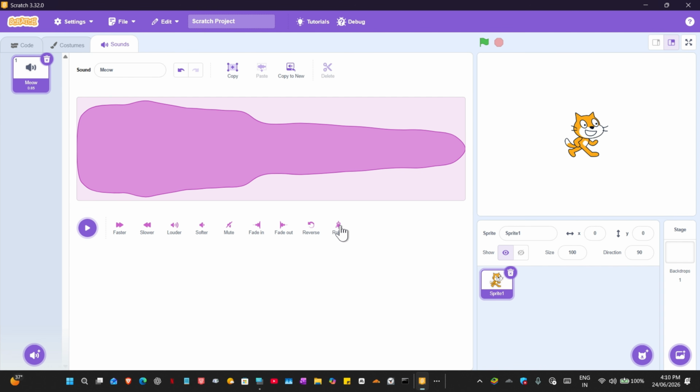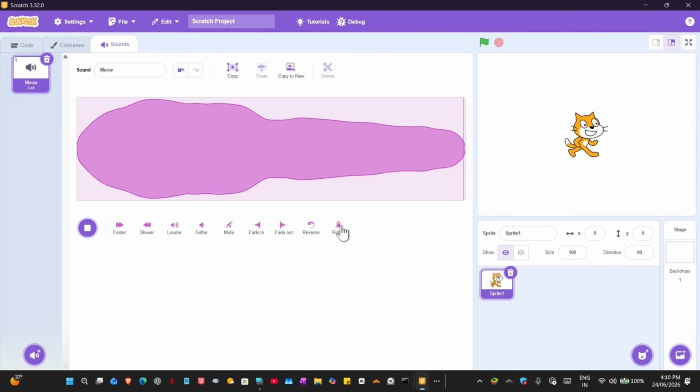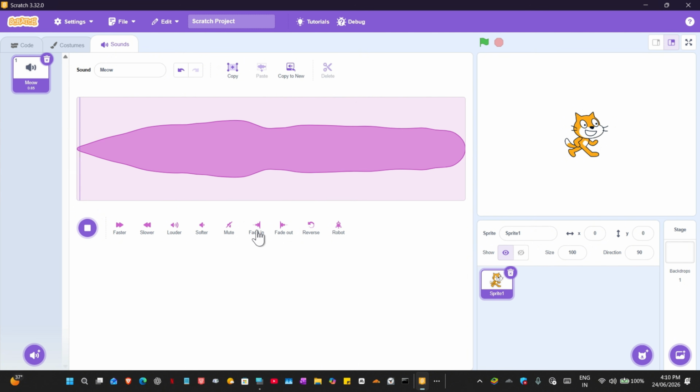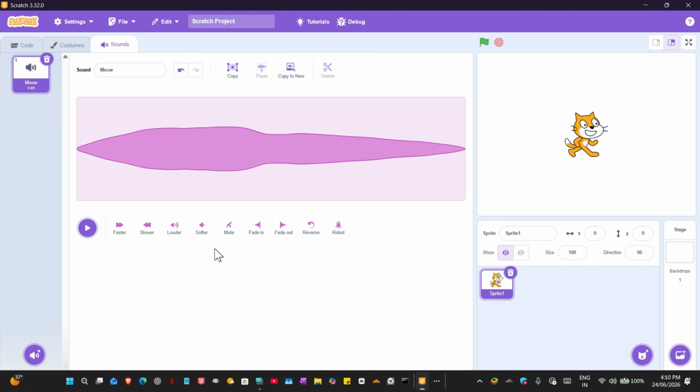After that, we have the robot sound. It makes the sound being played sound robotic. Now with this sound, you might feel like there's a robotic cat around you. Fade in makes the sound being played fade in. Fade out makes it fade out.